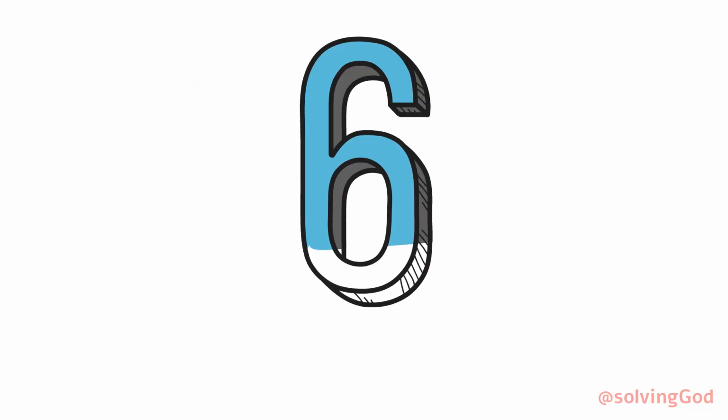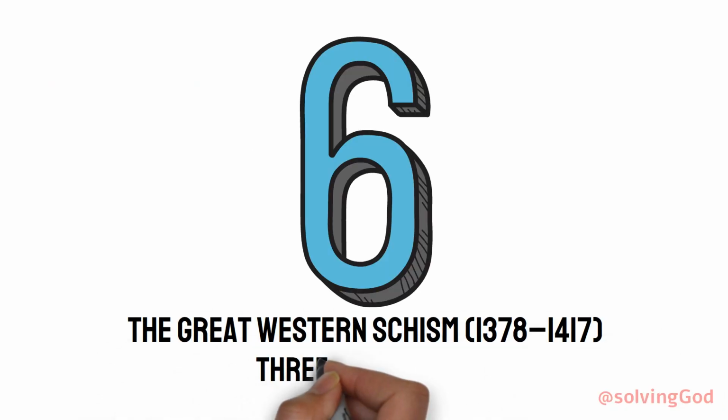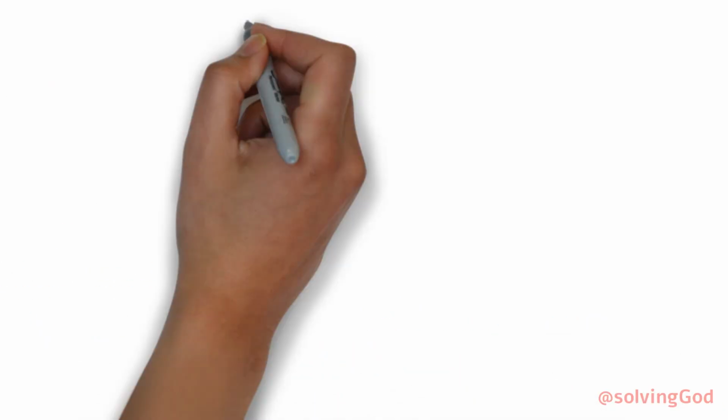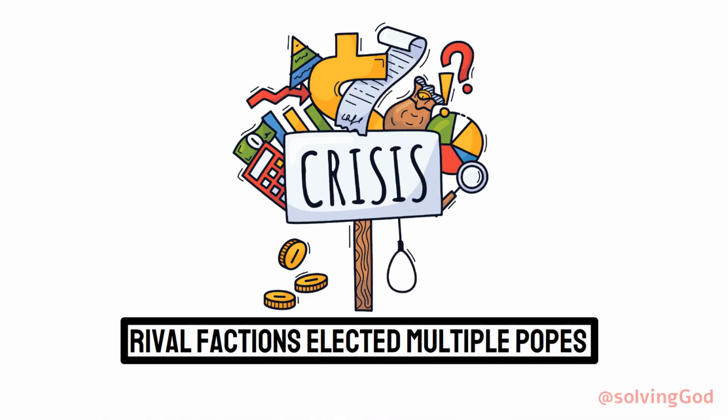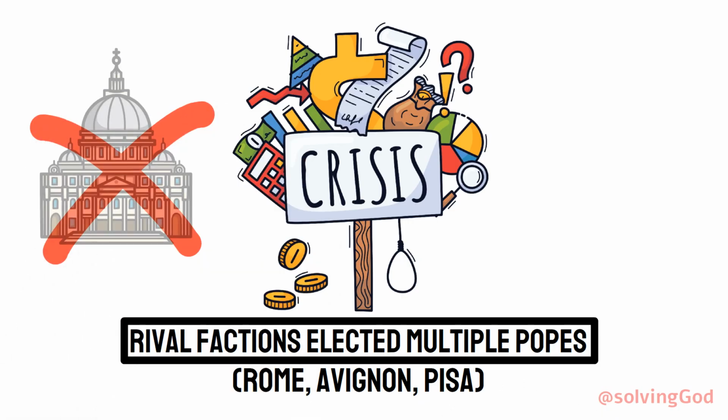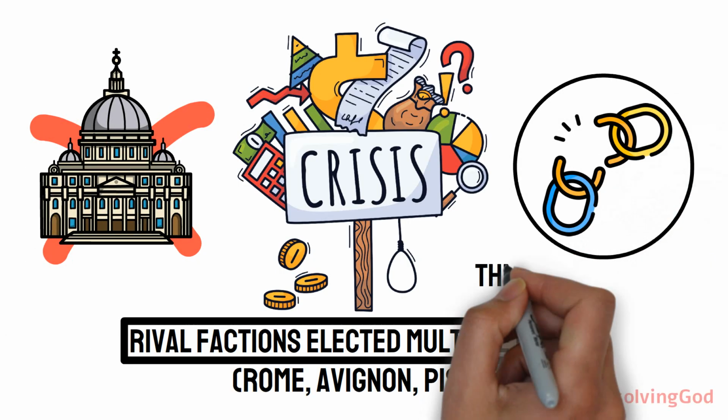Number 6. The Great Western Schism. 3 popes at once. A massive crisis erupted when rival factions elected multiple popes: Rome, Avignon, and Pisa. This schism fractured the Church and exposed weaknesses in the election process.